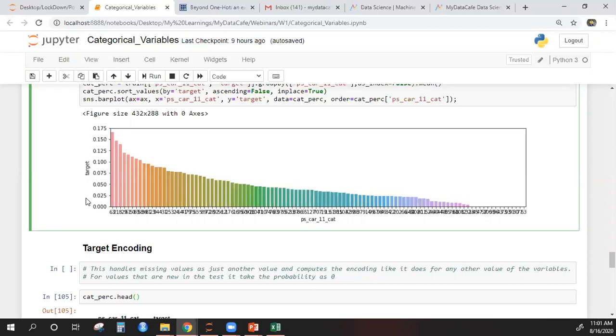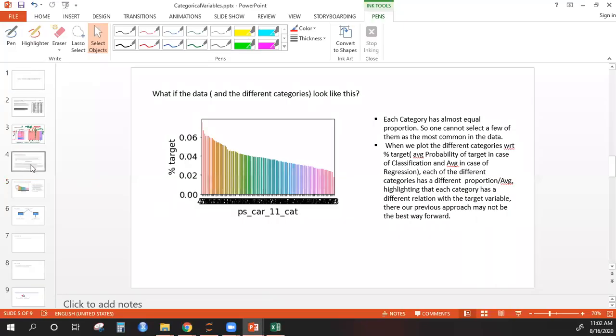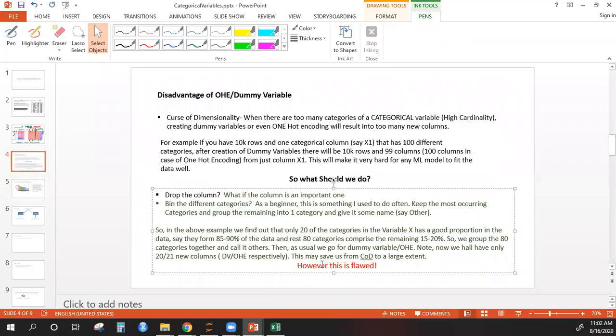Mumbai has ones and Bangalore has only zeros as the dependent variable, but let's say both are present a very small number of times in the data, let's say 2% of the time, so you group them together. But then when you group them together, the information that was present in each of them with respect to the dependent variable is lost because you have grouped them together. Okay, so this is the issue, this is why I'm saying it is flawed.